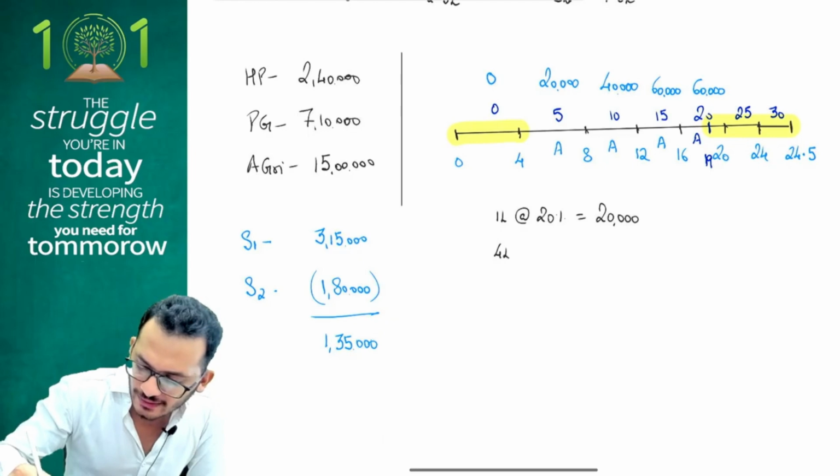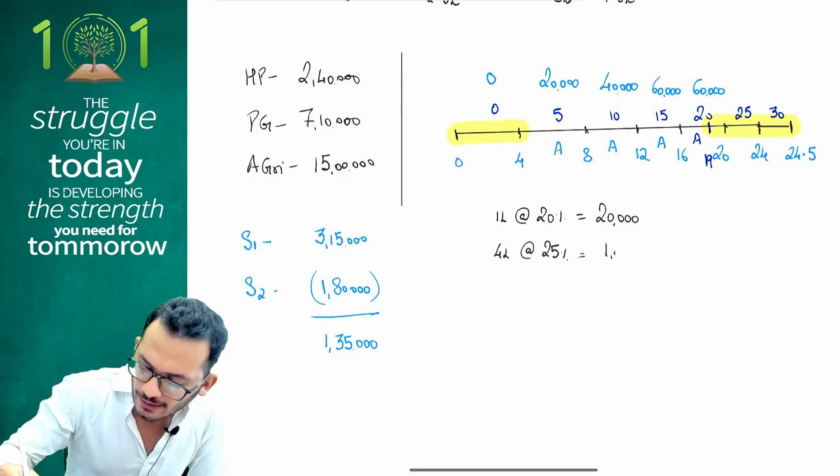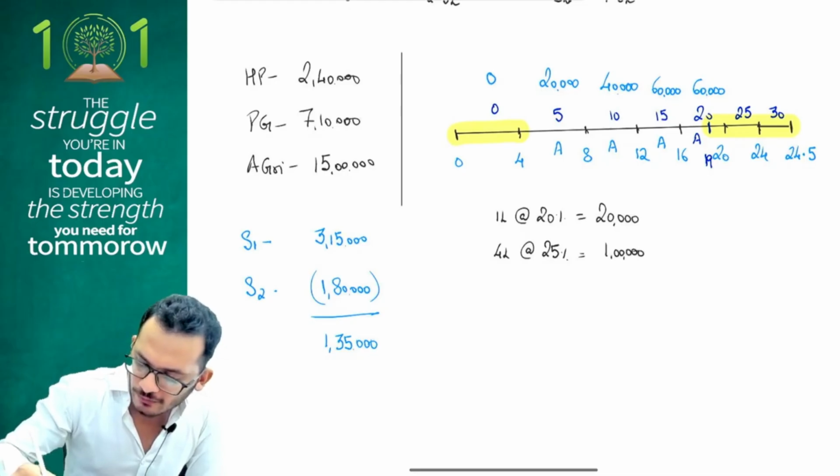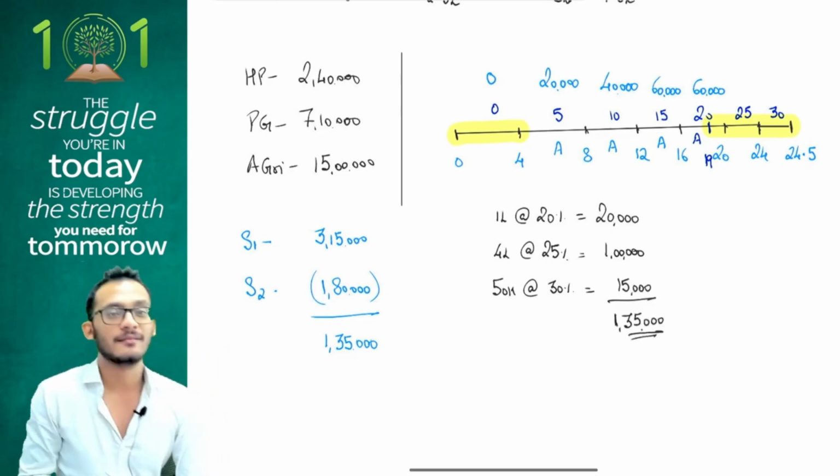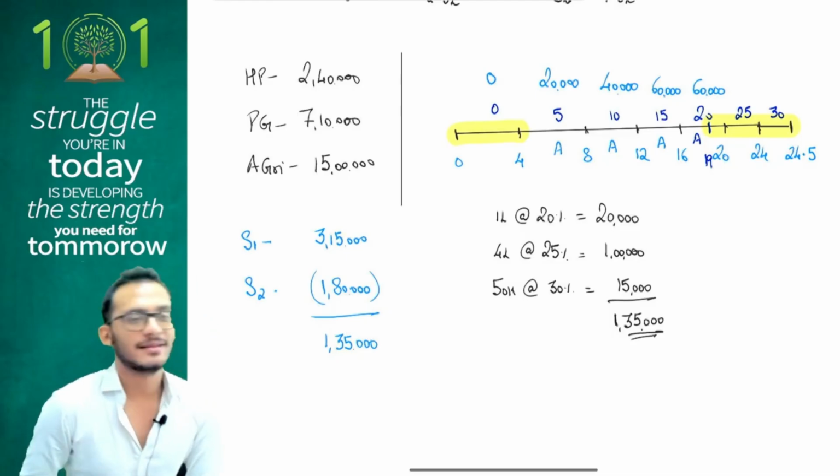4 lakhs taxing at the rate of 25%. Number is 1 lakh. 50,000, taxable at the rate of 30%. Number is, total किया तो आ गया correct. Yes or no? Yes.